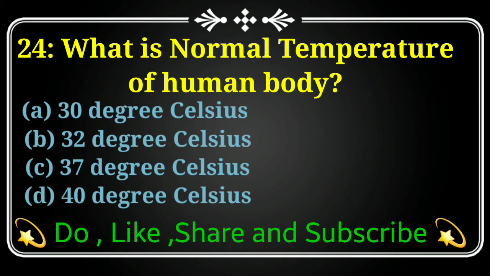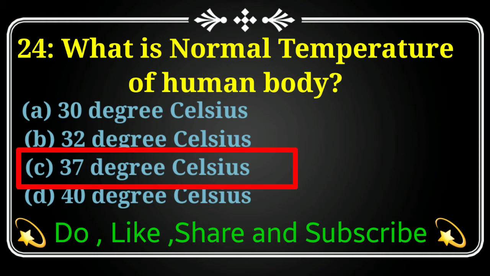What is normal temperature of human body? Option A, 30 degrees Celsius. Option B, 32 degrees Celsius. Option C, 37 degrees Celsius. And option D is 40 degrees Celsius. The true answer is option C, 37 degrees Celsius.